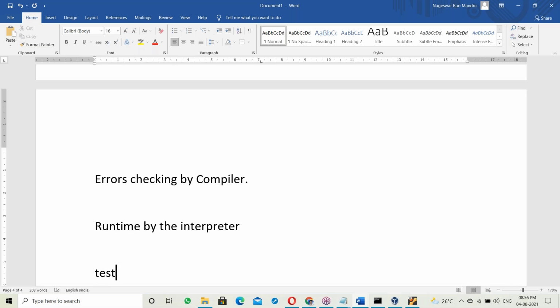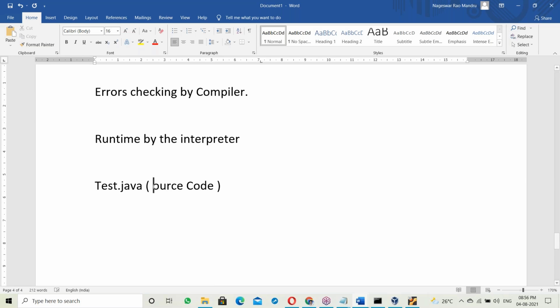Suppose, for example, Test.java is a source code file. This source code file is given to the Java compiler.